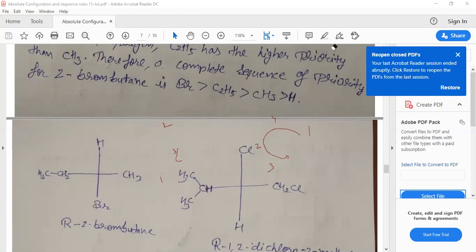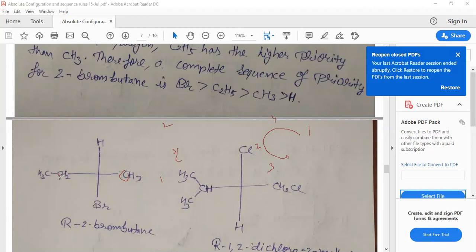I will show it with the marker. Look, this is the carbon directly attached to the chiral center. This is also a carbon directly attached to the chiral center. They both have the same atomic number, but in the case of the CH3 group, the methyl group, there are 3 hydrogens.